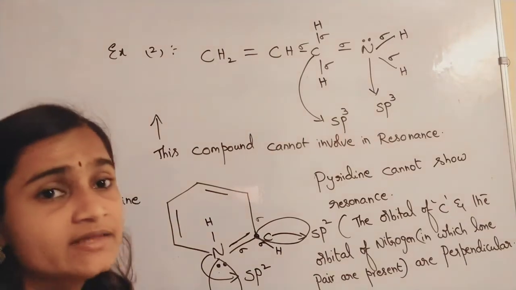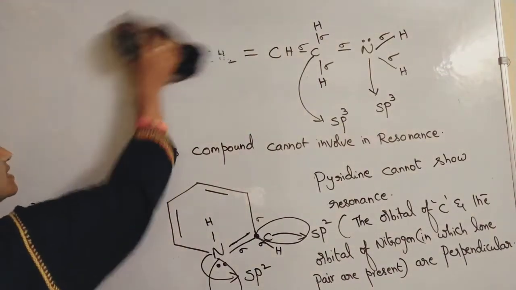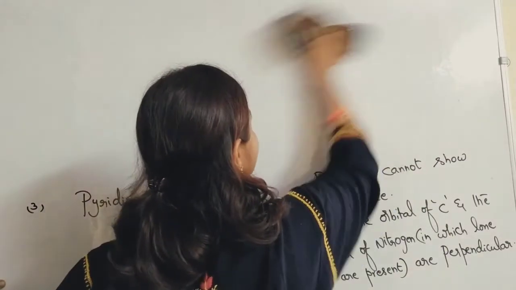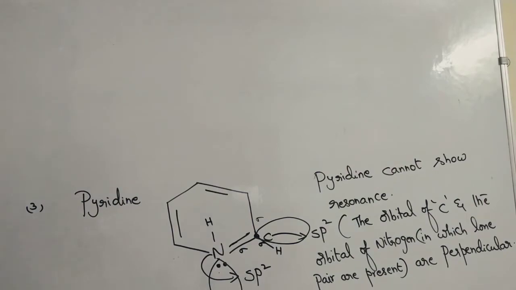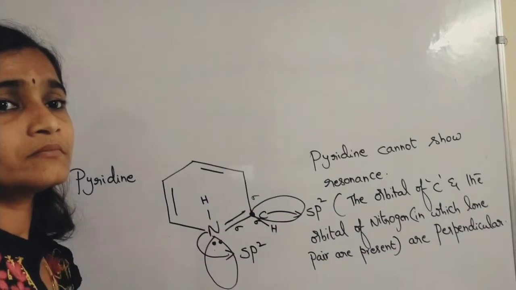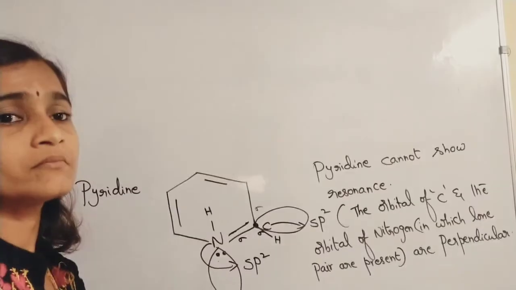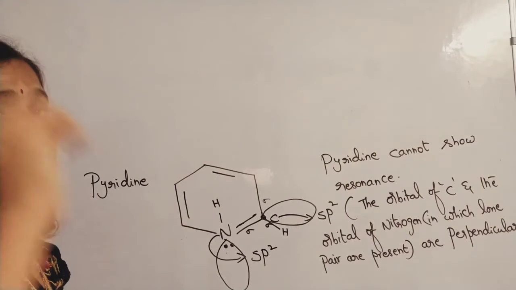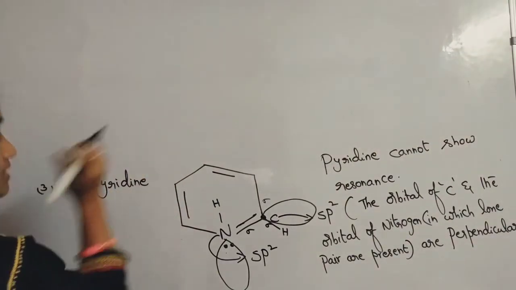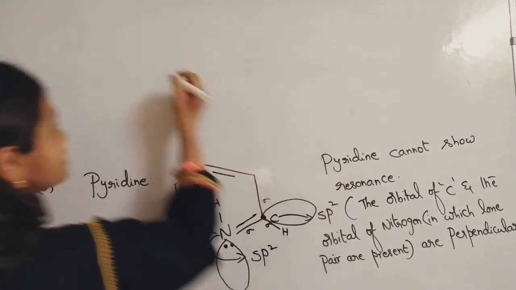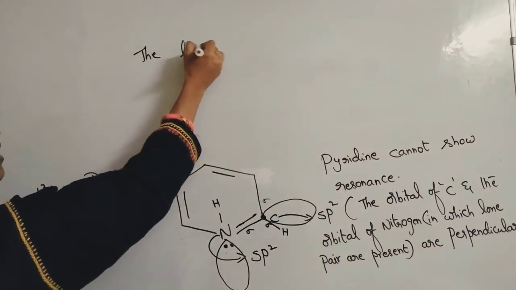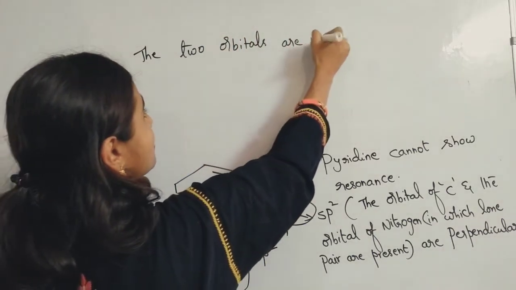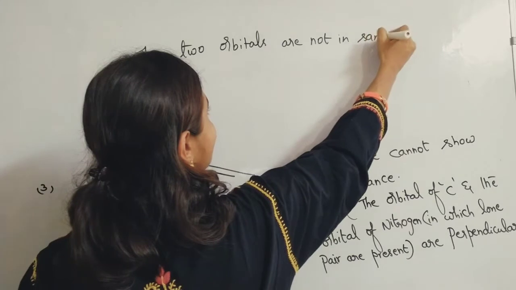Better I write this point on the top. I am rubbing this example and writing it on the top. So what you have to write is: as they are perpendicular to each other, the two orbitals are not in the same plane.